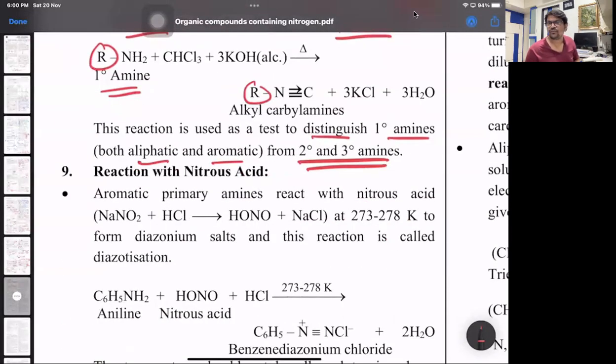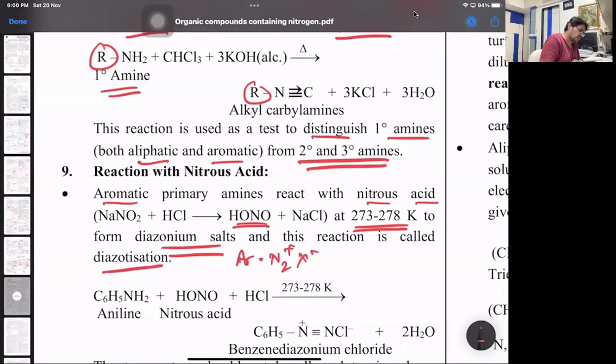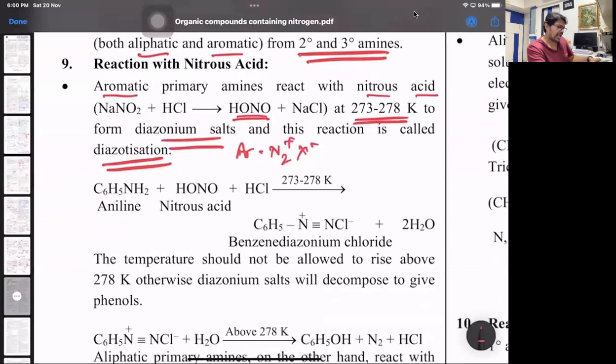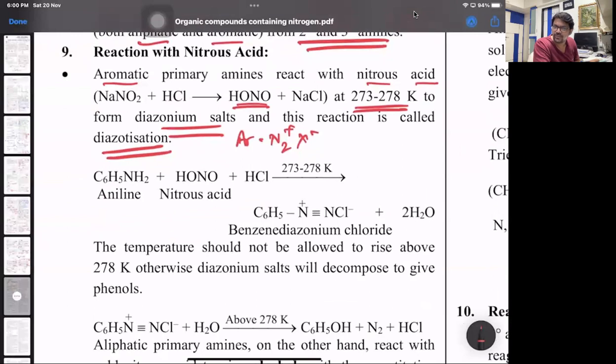Reaction with nitrous acid, a very, very important reaction. Primary aromatic amines react with nitrous acid, that is HNO2, by the action of NaNO2 and dilute HCl. At a low temperature of 273 to 278 Kelvin, it forms diazonium salt, that is ArN2+X−. That's called diazotization. It's a French word, diazo, meaning 2 atoms of nitrogen together. So if you take aniline, you will get a diazonium salt.